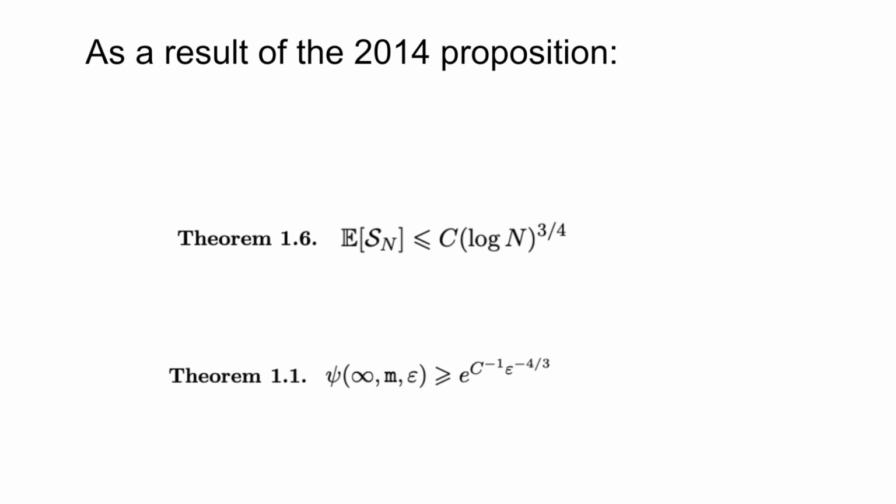And from this upper bound given in theorem 1.6, we can readily obtain, as demonstrated from Ding and Wirth's arguments, the lower bound for the correlation length of the random field Ising model given in theorem 1.1, which is characterized by an exponential with some epsilon to the minus 4/3 scaling, as we have previously mentioned.